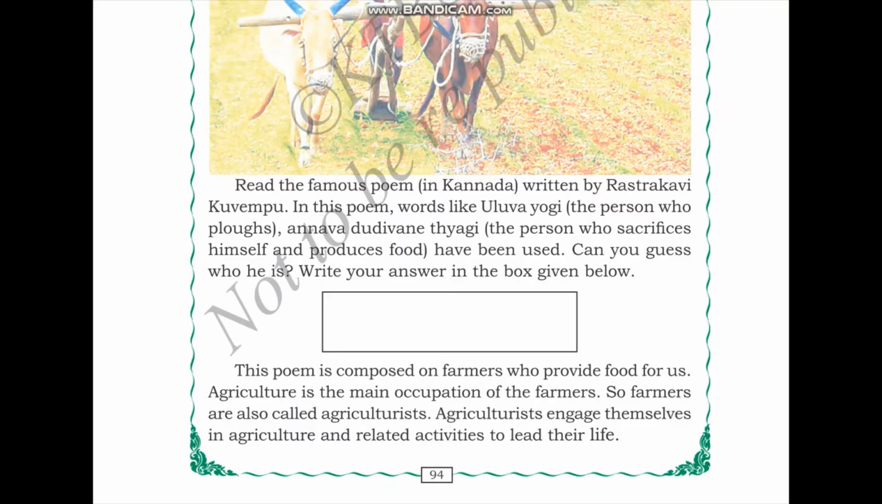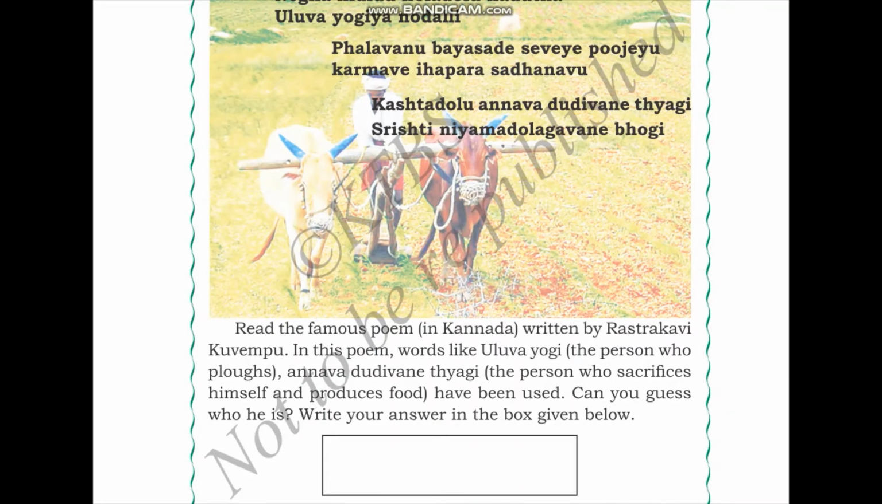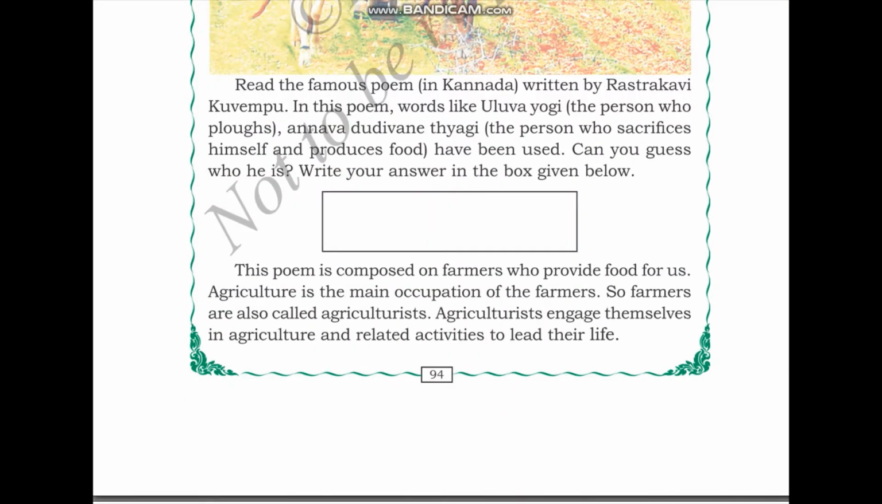So when you look at the clues that are given, which include the person who plows the field and the person who sacrifices themselves and produces food, and also when you look at the image that we can see here, we can understand that they are talking about farmers. So our answer is farmers. This poem is composed on farmers who provide us food.